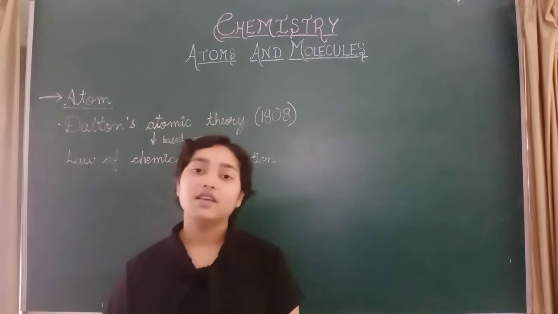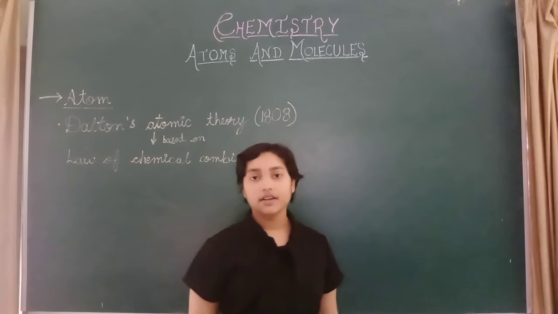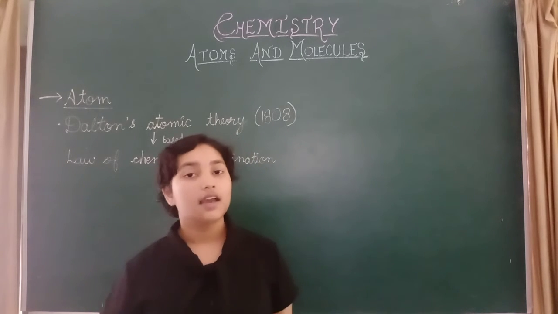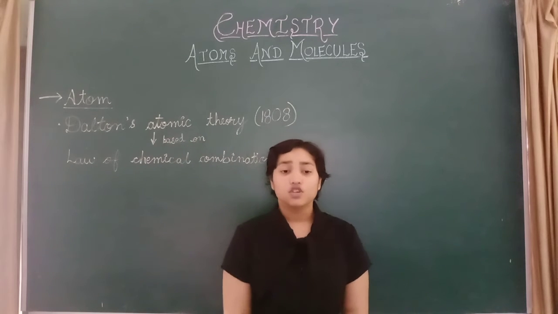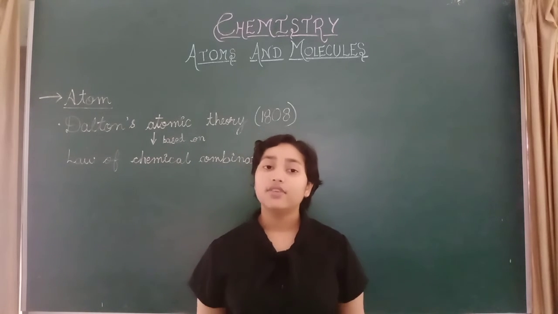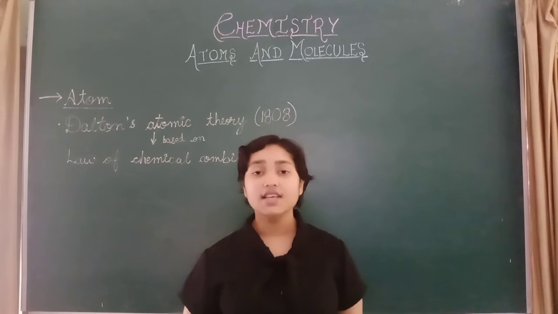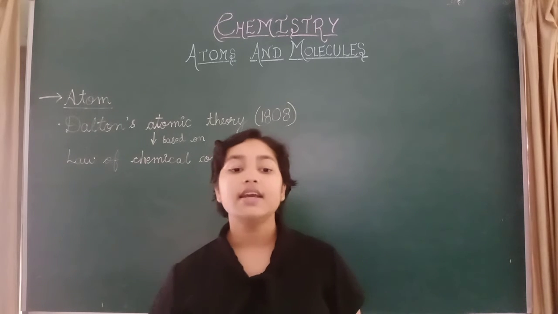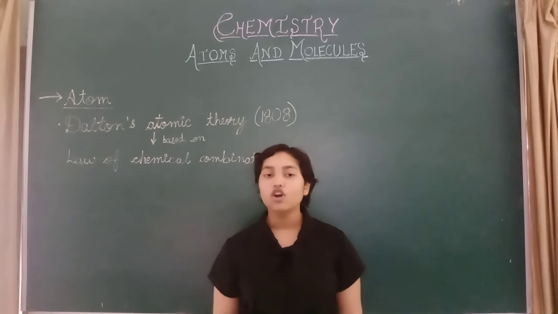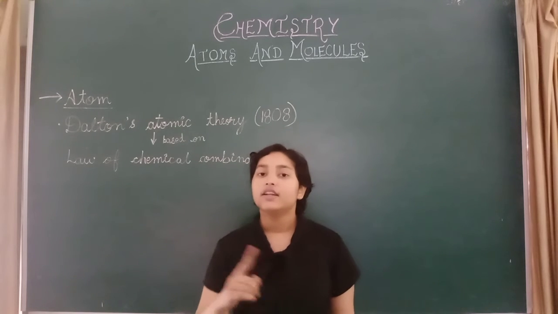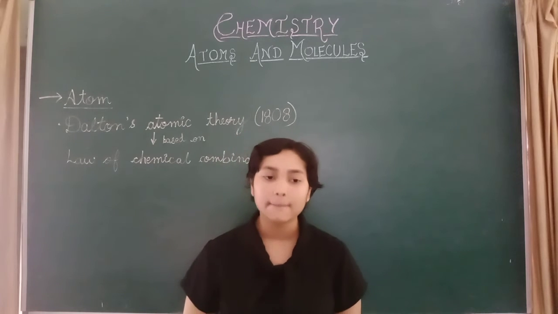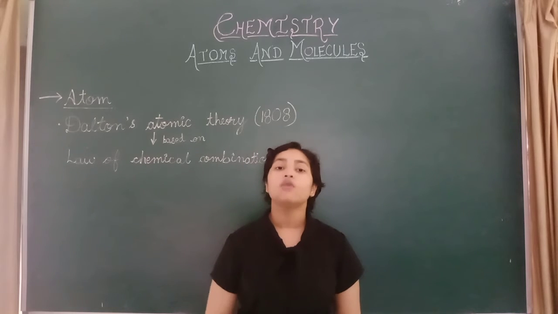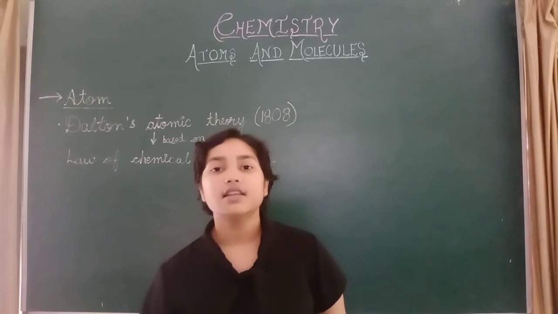Atoms of different elements have different masses and different properties. As there are different atoms, there are different elements in our chemistry, in our periodic table. So different elements have different chemical properties and different masses. We all know that, it's very common. Atoms combine in a ratio of whole numbers. They cannot be written as a fraction or a decimal. They are always whole numbers, and they combine to form compounds. Elements combine together to form compounds. We have studied this in the last video.